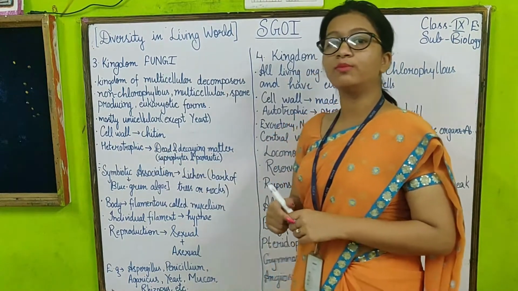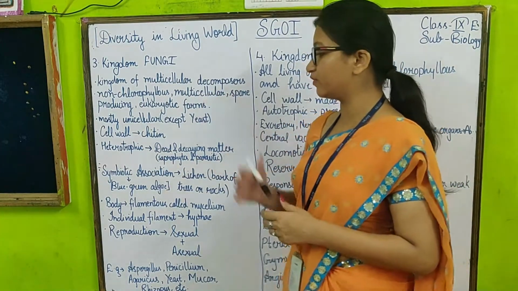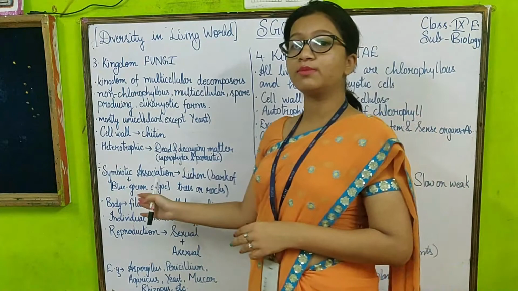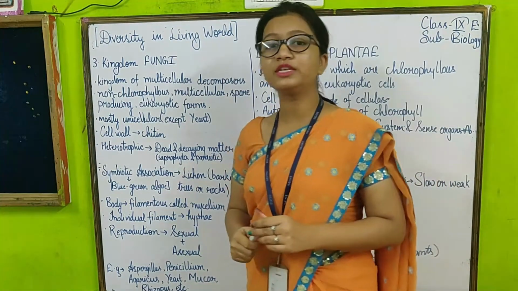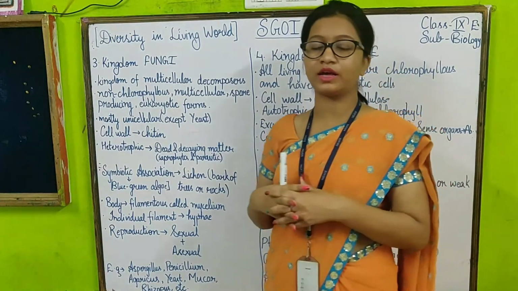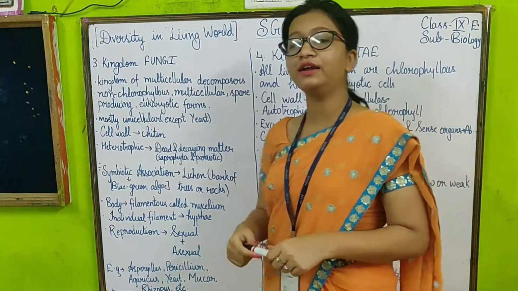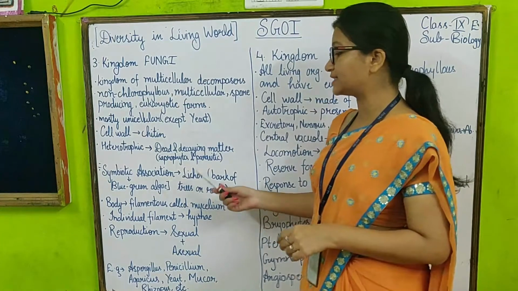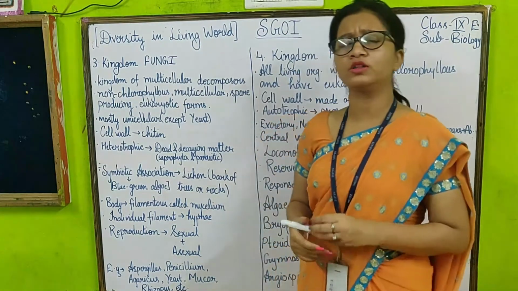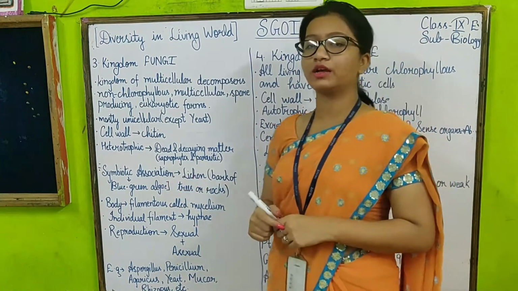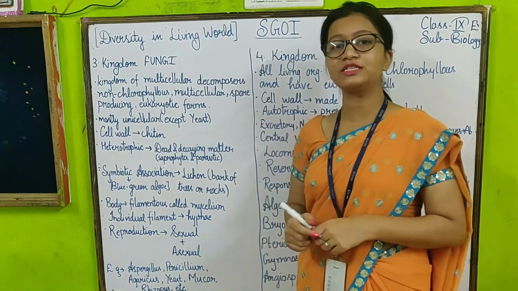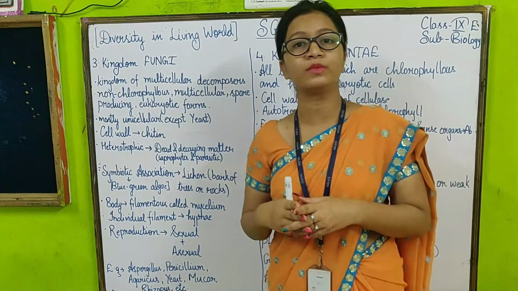And also the most important characteristic of kingdom Fungi is that they form symbiotic association with blue-green algae. That means they form an association with blue-green algae, and that association is known as lichen. Lichens are formed on the bark of trees and also on rocks. What is symbiotic association? Symbiotic association means that they both get benefits from each other.